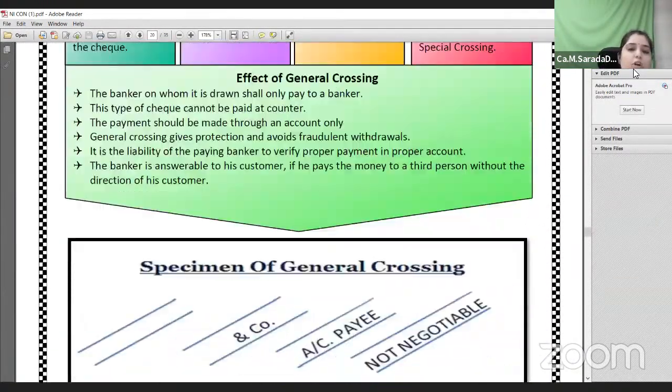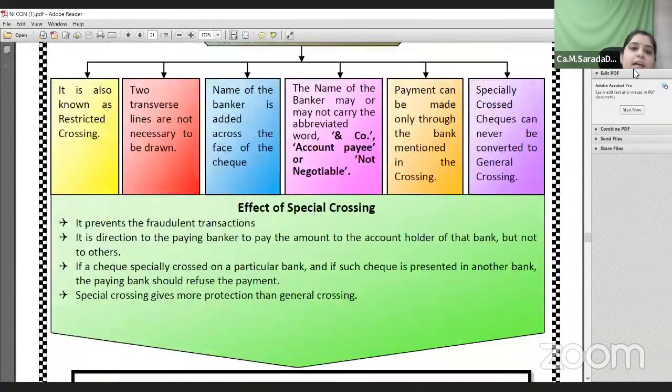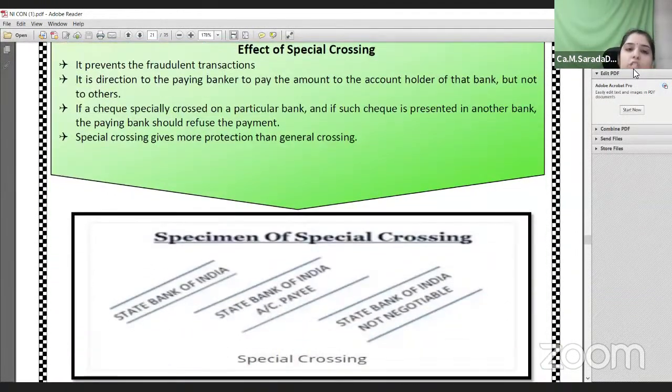In case of special crossing, what will happen here? Specifically, the drawer of the check will mention a bank name. The bank name is mentioned between the two parallel transfer lines, which should be drawn only at the top left corner of the check. And one more point: you cannot draw these parallel transfer lines at any other place except the top left corner. The main purpose of the special crossing is that it prevents fraudulent transactions.